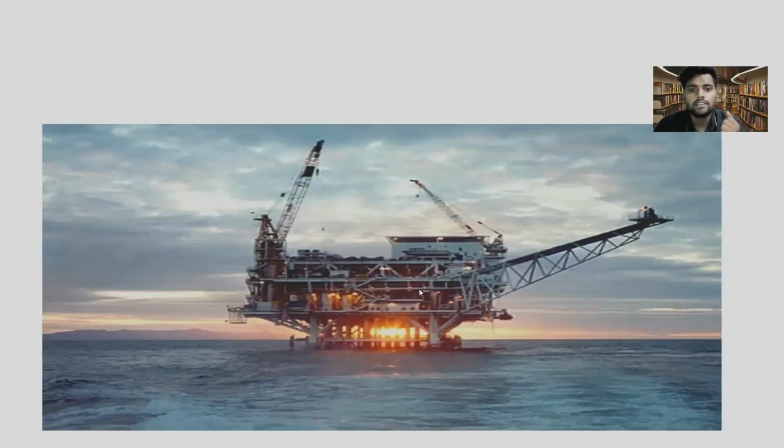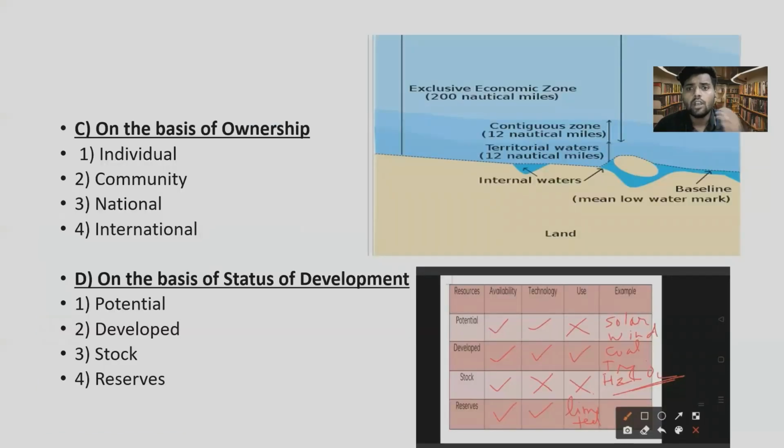Okay, so here there is a petroleum and oil plant. We even extract oil and petroleum from oceans and seas, and also fisheries and other marine resources are found in seas and oceans. So, who has the ownership of these resources of seas and oceans? This is where the concept of territorial waters and exclusive economic zone comes in.